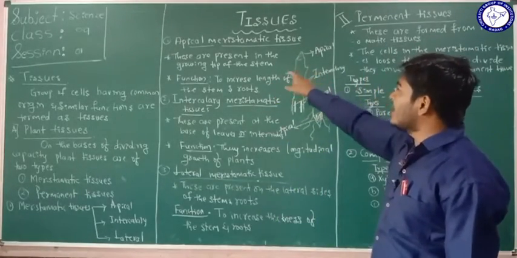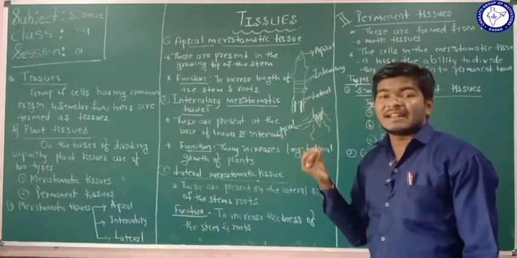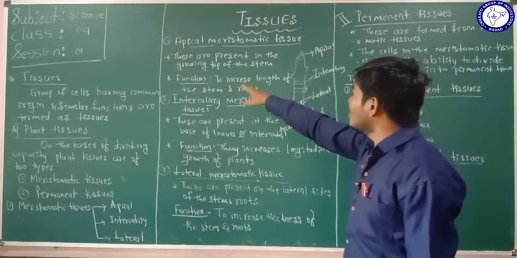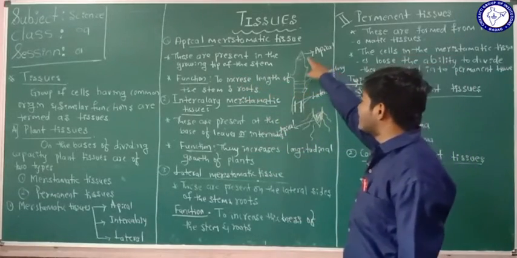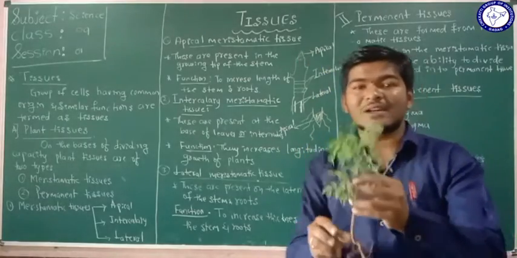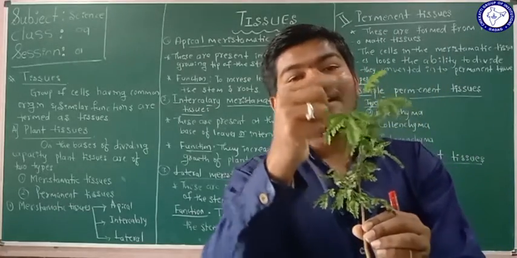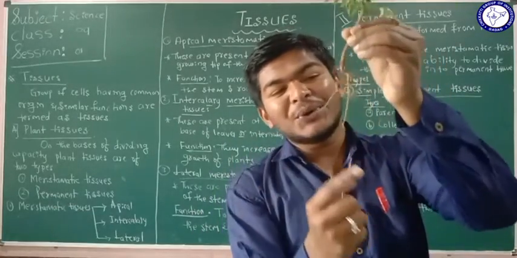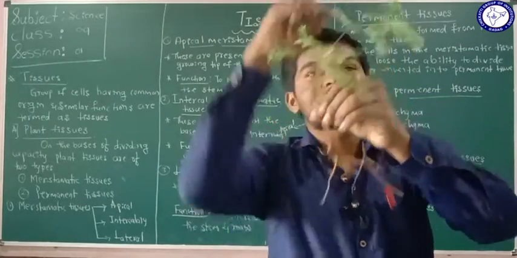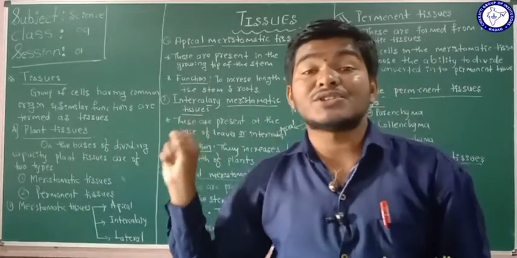These are present in the growing tip of the stem. The apical meristematic tissues are a group of cells present in the growing tip of the stem and the growing tip of the root. If you consider a plant, the growing tip of the stem is here, and the growing tip of the root is here. In both these tips, the apical meristematic tissues are present.